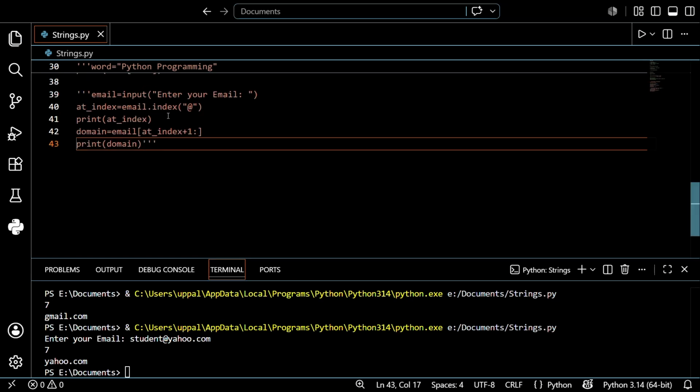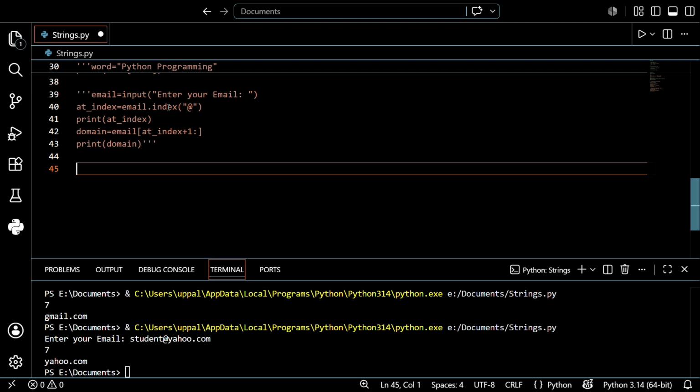So indexing and slicing work together. This is exactly the kind of logic we use in the email validator project later. I hope you understand. Now a real-world analogy: slicing is a lot like recycling, guys. You're not destroying the original material; the original string stays untouched. You're just taking the part you need and reshaping it into something new and useful. So can we use the existing string or not? Share your answer in the comment section.